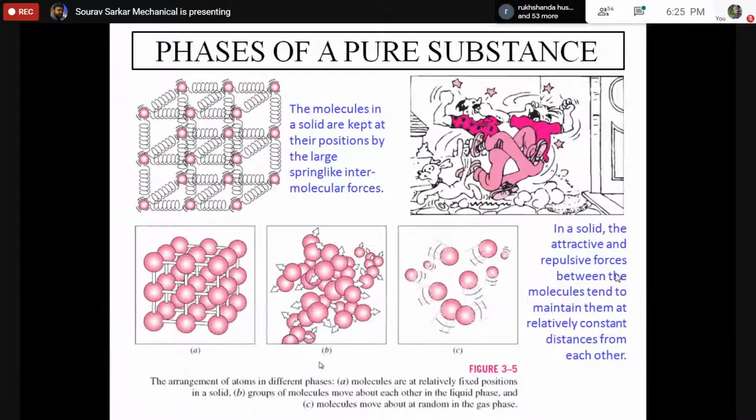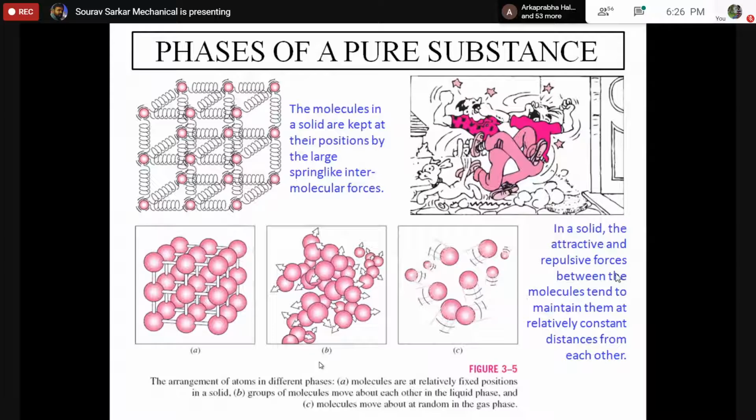The 3 common phases we deal with in thermodynamics are the liquid phase, the solid phase and the gas phase. Where the attracting forces are very strong, that is the solid phase. If the attraction force is not so high, and the molecules are free to move relative to each other but are not independent, there is a connection between these two molecules, and they can move relative to each other.